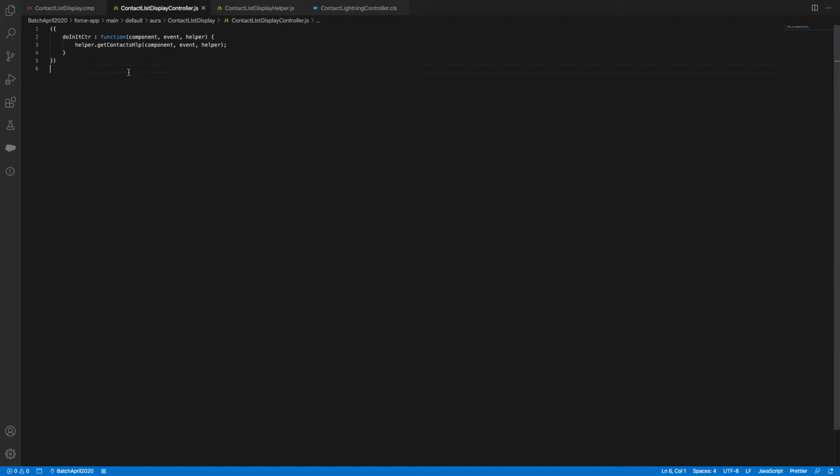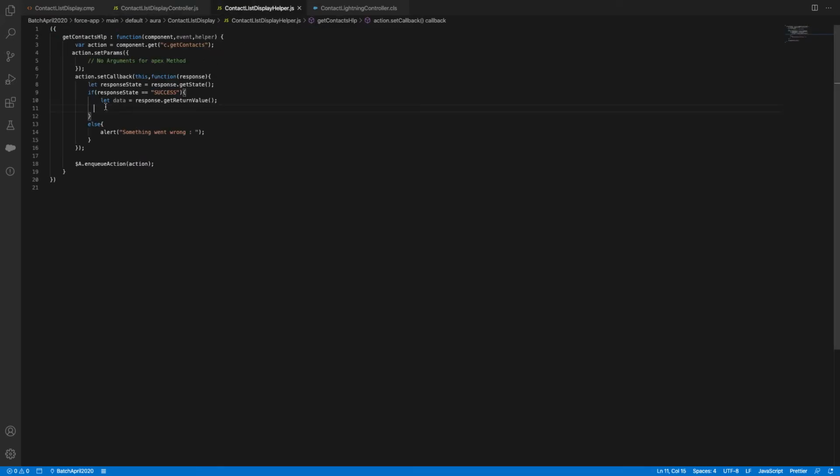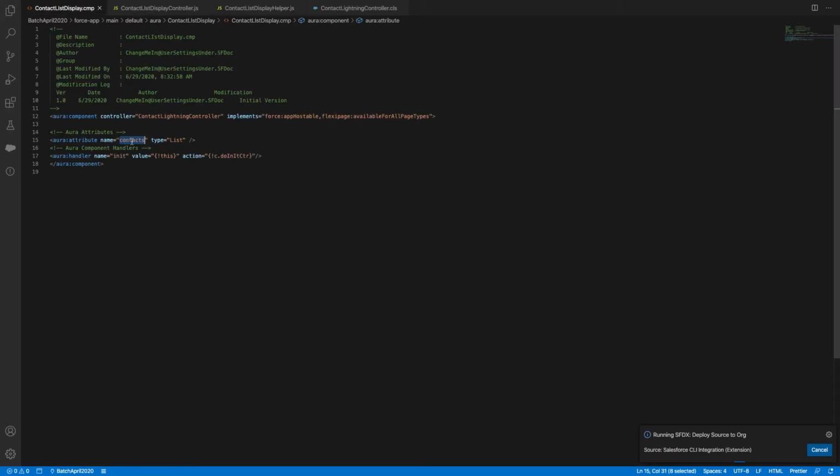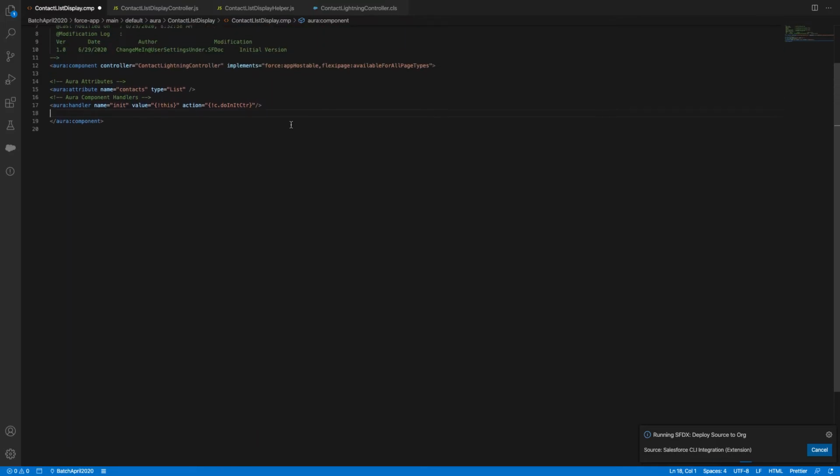So now I'll handle this data in the format of component.set. How to set? By v.yourAttributeName, comma, the resultant values. So what happened? All your component data has been rendered in the contact list. How to display it now?